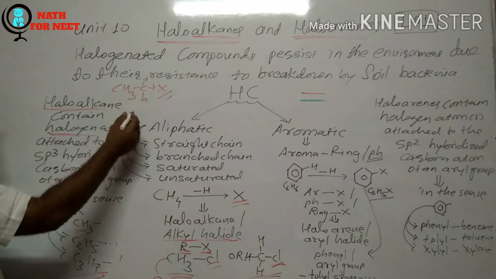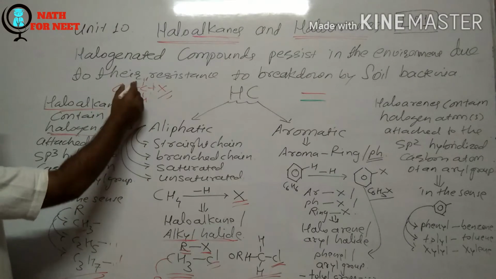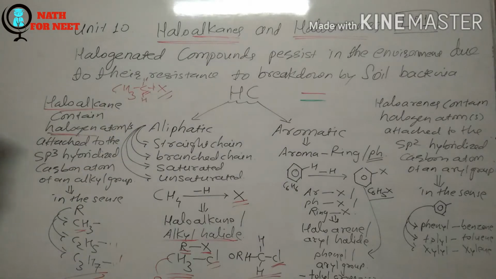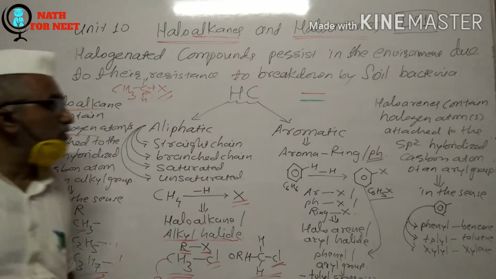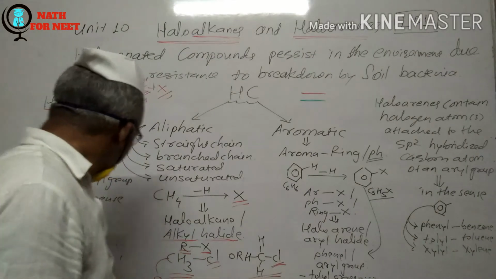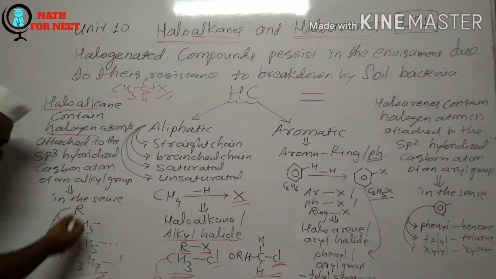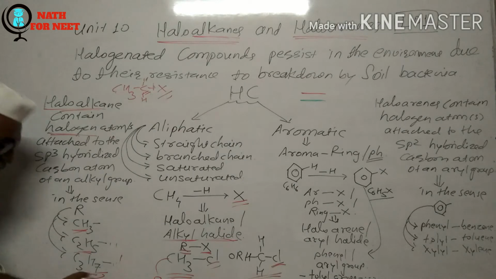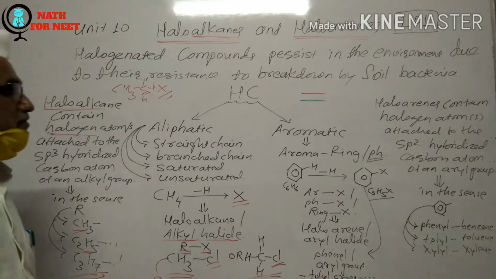Here C2H5 is the alkyl group, and this carbon is the sp3 hybridized carbon. Similarly, R can be a methyl group, ethyl group, or propyl group, and so on.